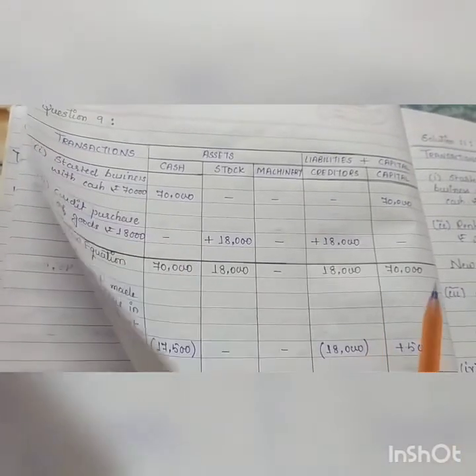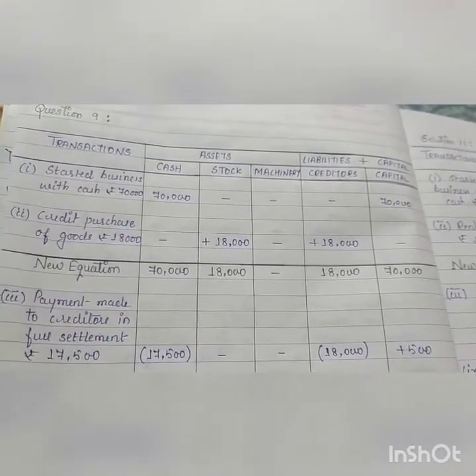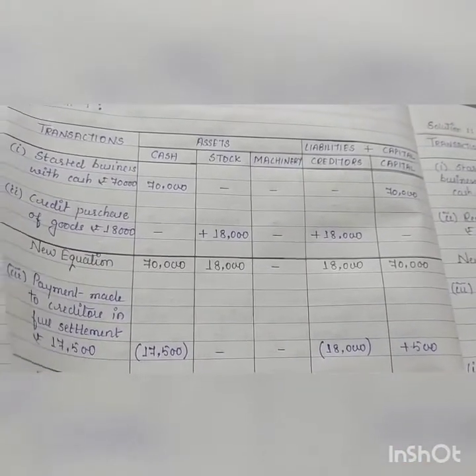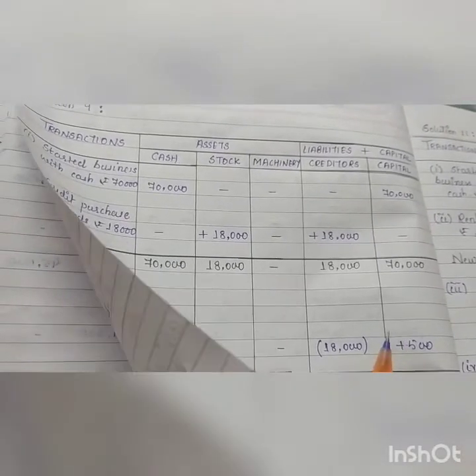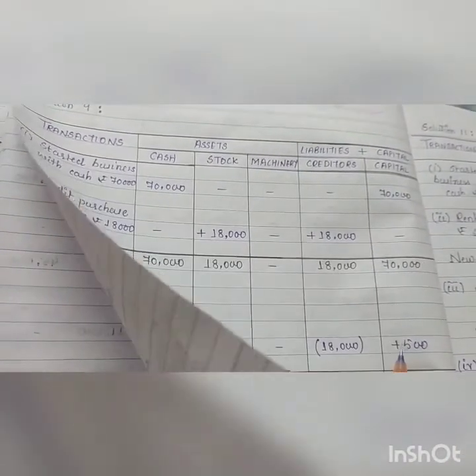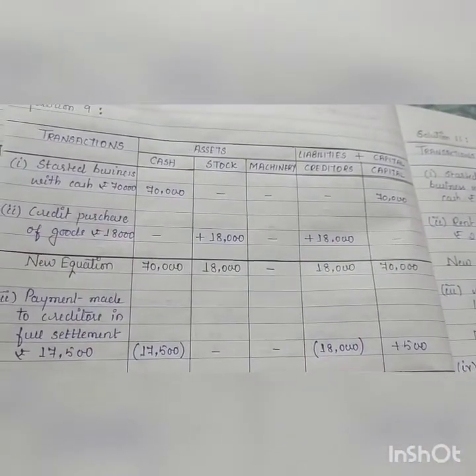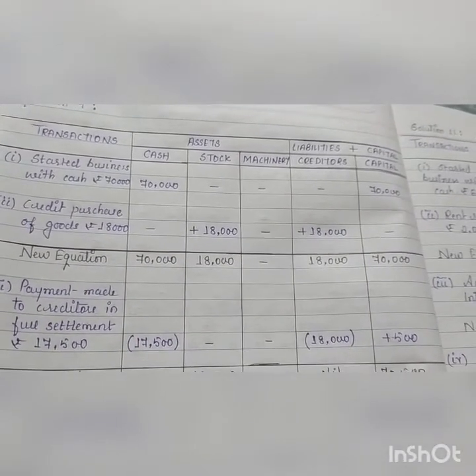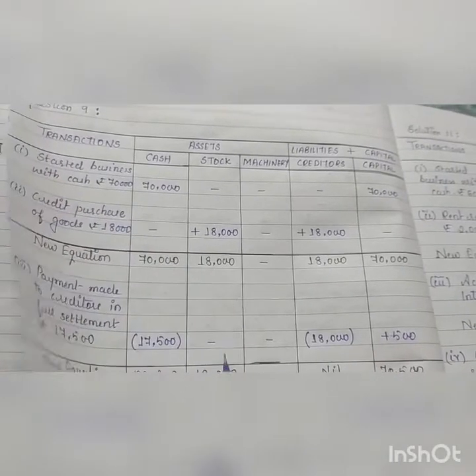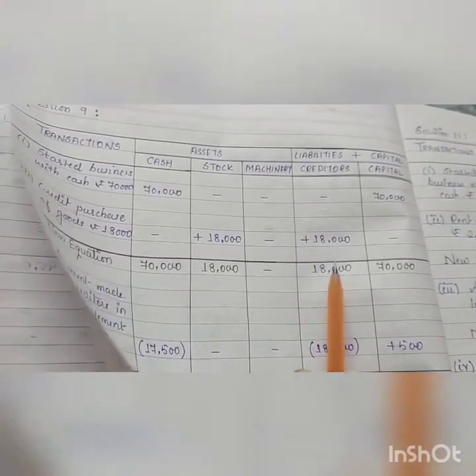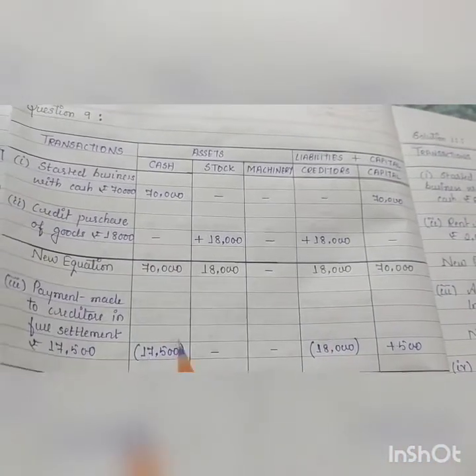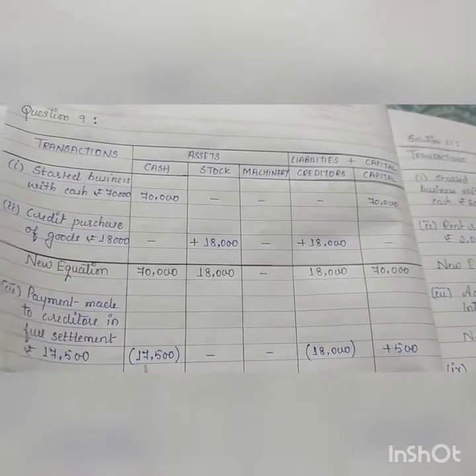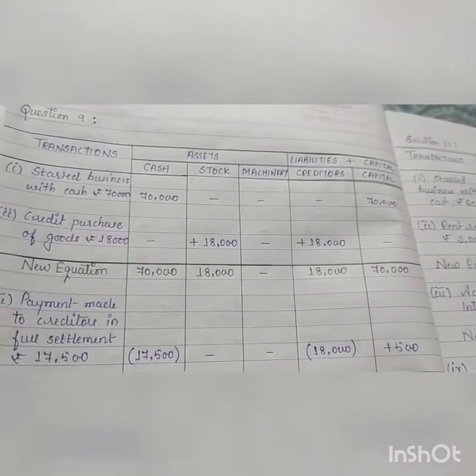And because we are receiving discount of rupees 500, okay, 18,000 worth था, but actually we have paid 17,500. तो जो 500 का हमें discount मिला है, it will be a profit for you. So you will add this amount with your capital. Alright. So whenever it is written in full settlement, we will see कितने का हमें actually profit हो रहा है. That amount you will add with your capital. Creditors 18,000 के पूरे अब ड्यूज क्लियर हो गए, हमने उन्हें 17,500 में पूरा क्लियर कर दिया. You will subtract this whole amount from the creditors and cash actual जितना पेमेंट हुआ है उतना आप माइनस करोगे.